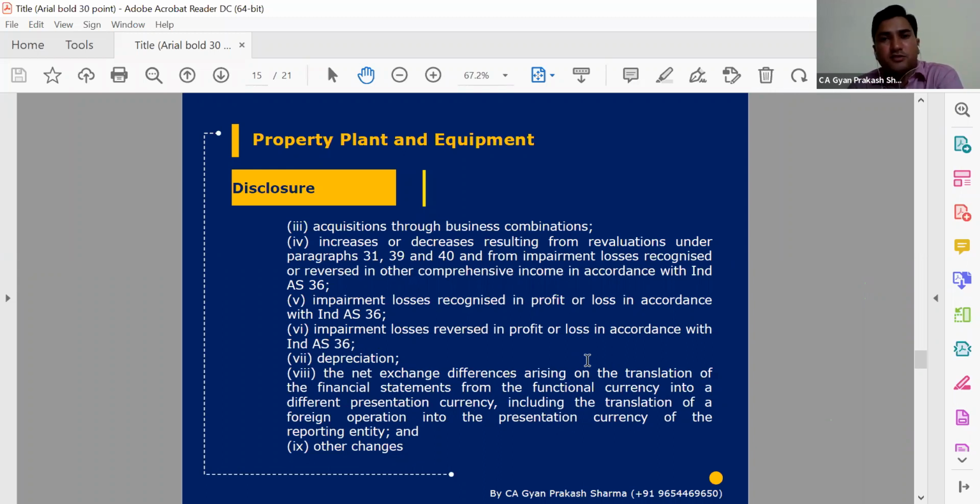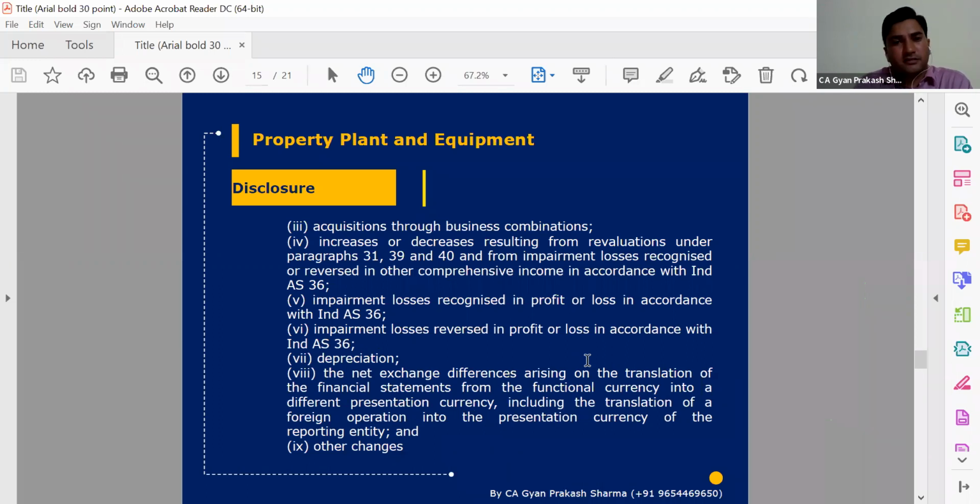So there may be some situation, for whatever reason, there may be a dispute, or some pricing criteria not met, or anything else. So in that case, though, substance over form, we have paid, we have an agreement for sale, so that will be our asset part, either our CWIP part or our land and building part. But in that case, we need to give additional disclosure in the balance sheet.